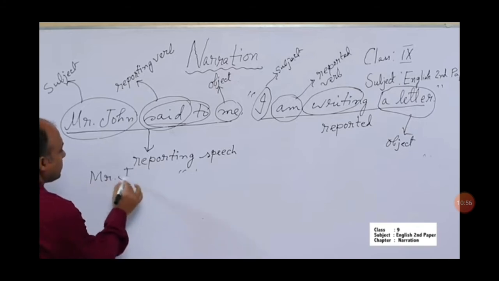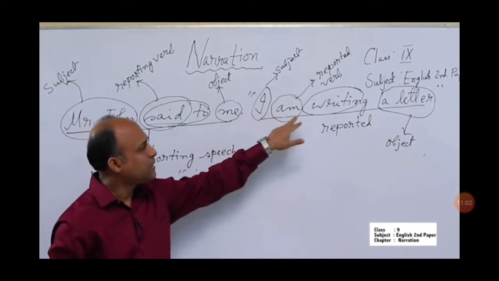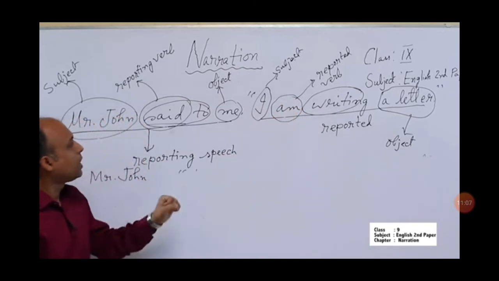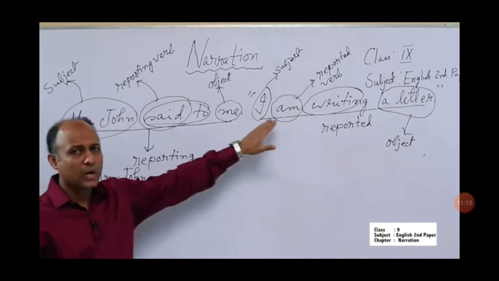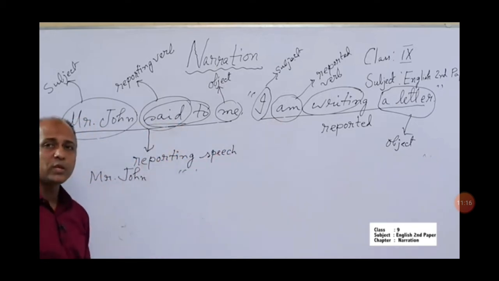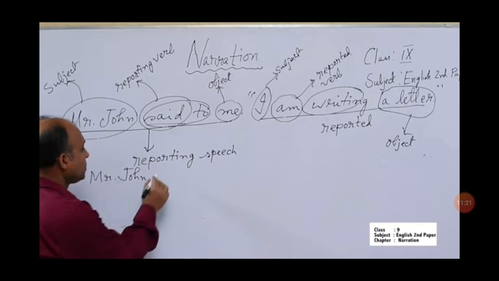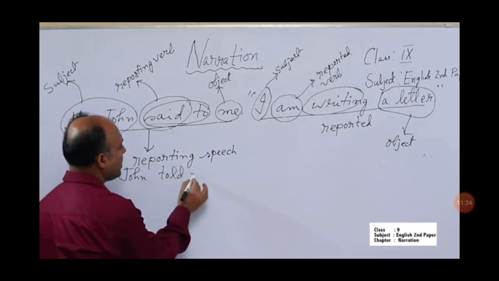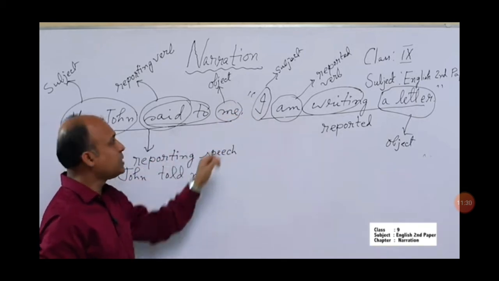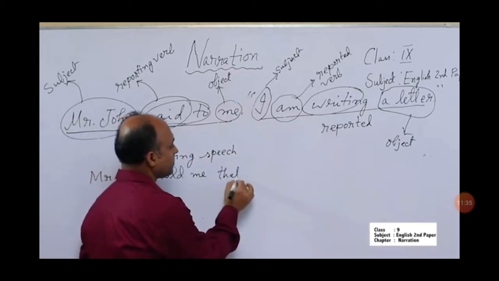Mr. John, as you know, "I am writing a letter." This is an assertive sentence. We know that if it is an assertive sentence, instead of the reporting verb said to, we write down told. So Mr. John told me, then you should also write down that instead of the inverted commas. Mr. John told me that.